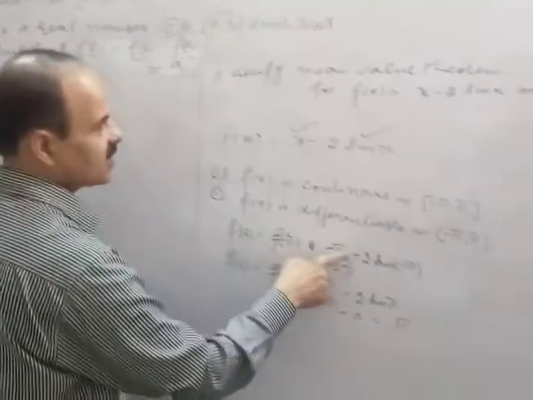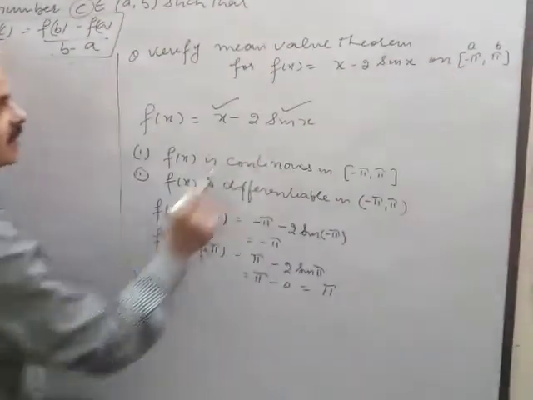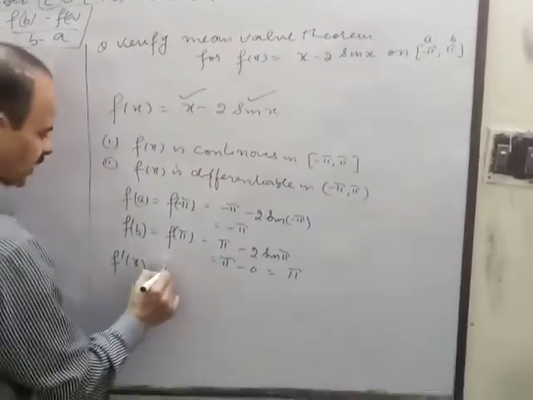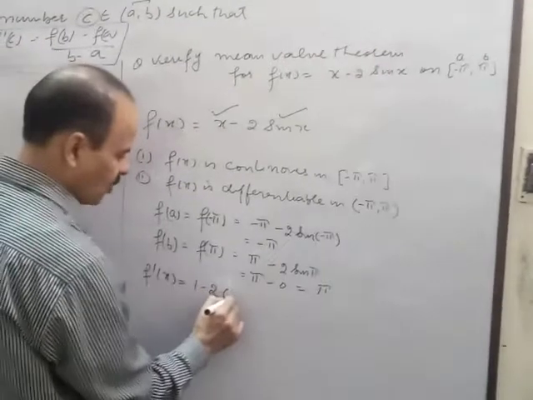Now the differentiation of this function, f'(x), what will you get? Differentiation of x is 1, minus 2 sin x differentiates to minus 2 cos x.